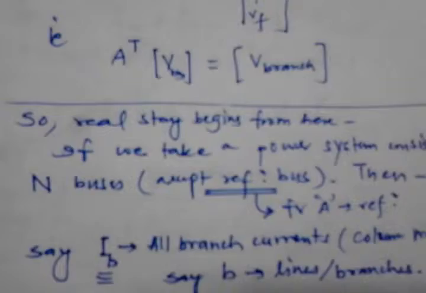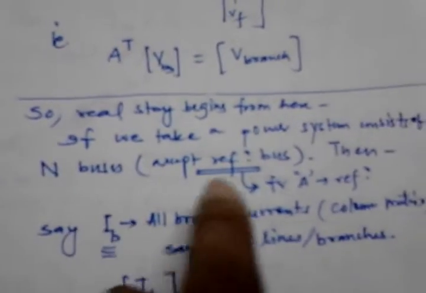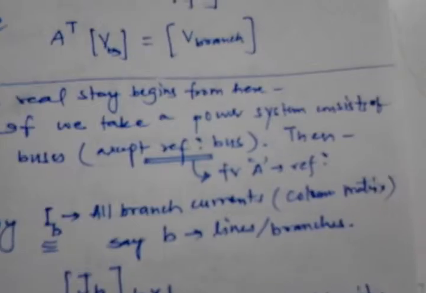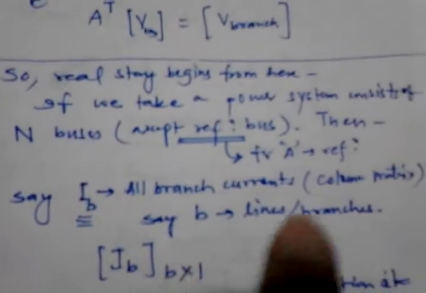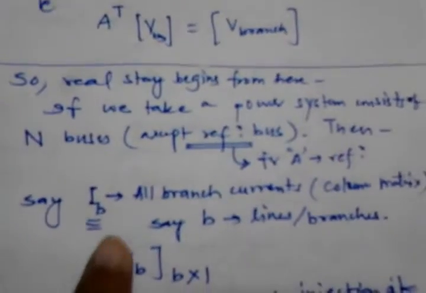Let's say we have a power system scenario with n buses except the reference bus, meaning there is a separate reference bus, and apart from that n buses are there. That reference bus would be used as the reference for the A matrix, the incidence matrix.